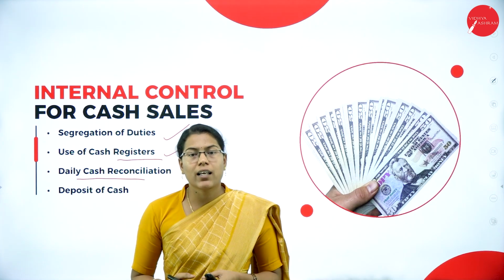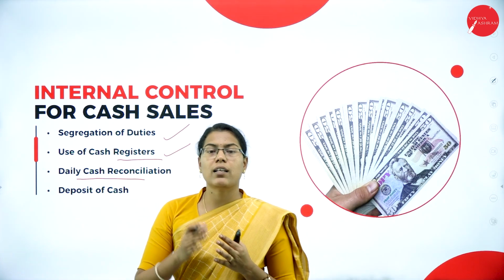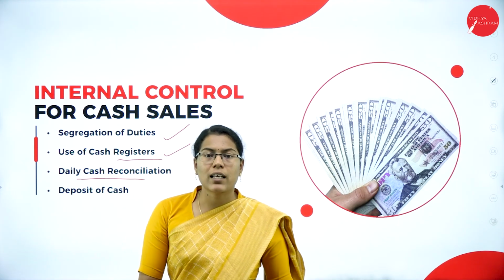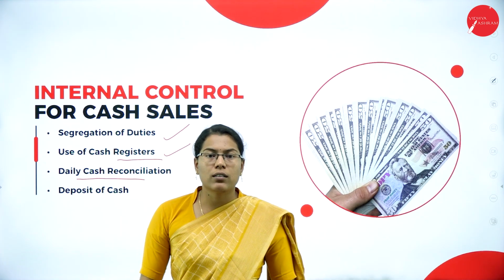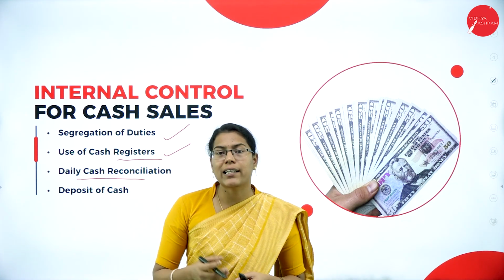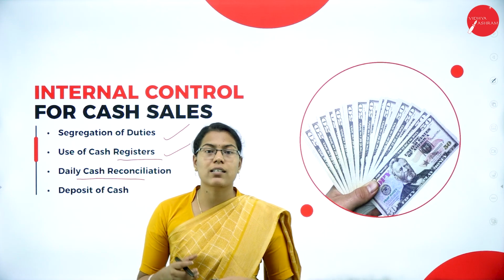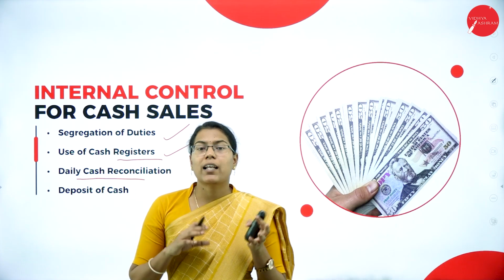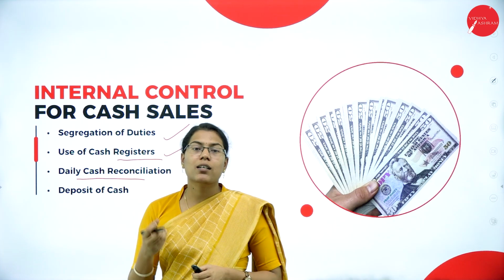Daily cash reconciliation here refers to verifying the amount of cash received through sales against the actual documents or vouchers available, or checking the cash in hand and the amount of cash in the bank, whether both are according to the sales or not. Cash received should be matched with the sales records. For example, a cashier at a bakery may compare the actual cash received at the end of the day with the sales recorded in the system. If any discrepancies are found, the supervisor may try to detect the cause of the difference.